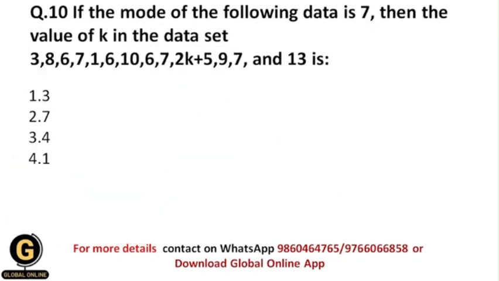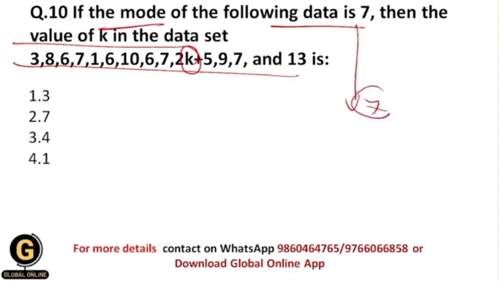Now next is, if the mode of the following data is 7, then find the value of k in the data set. Now here they have given you the data set, and we need to find out the value of k, and they have given you another piece of information, which is that the value of mode is 7. It means that 7 is the most frequently occurring value in the whole data set.